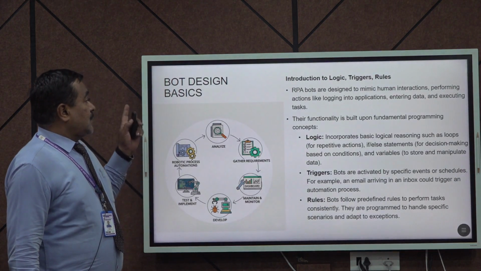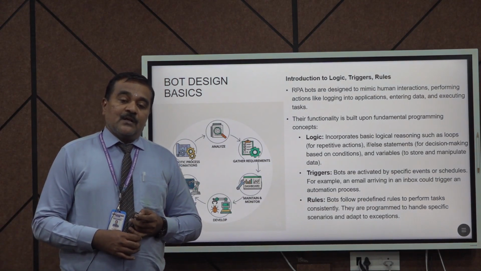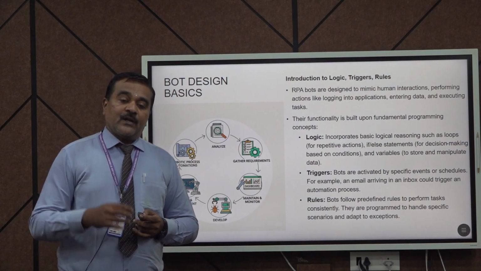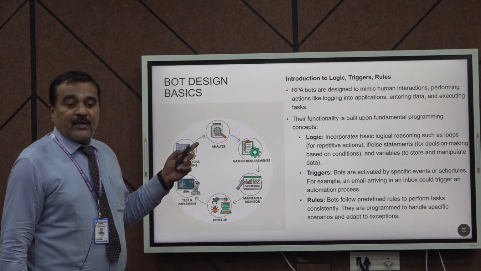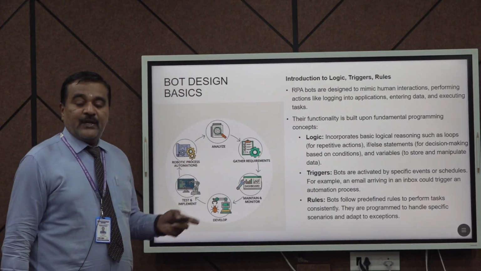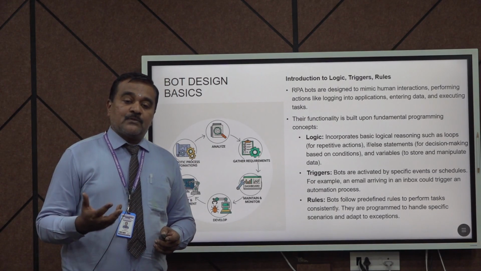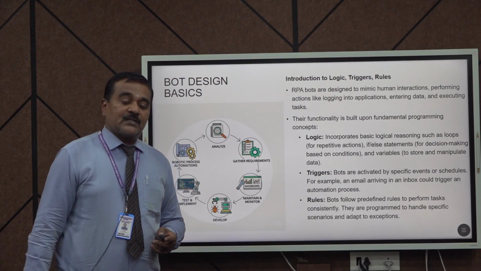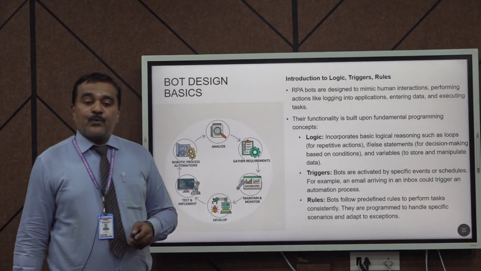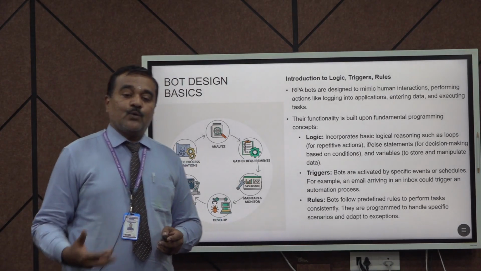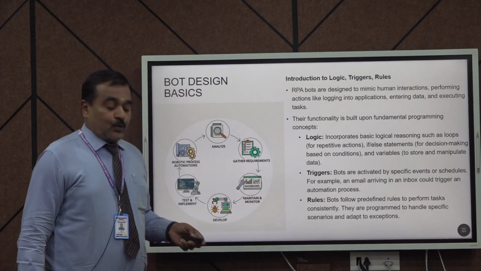This is the bot design basics. You should know thoroughly about software robotics processes. Normally the bot is designed to mimic human work. Here, what kind of logic we are using and what kind of triggers we involve. Suppose you have procedures, what kind of procedures are involved to connect with the junctures, that is the trigger process. And finally, what level of output we are expecting, what are your process rules and regulations. Everything is connected through logic, triggers and rules.